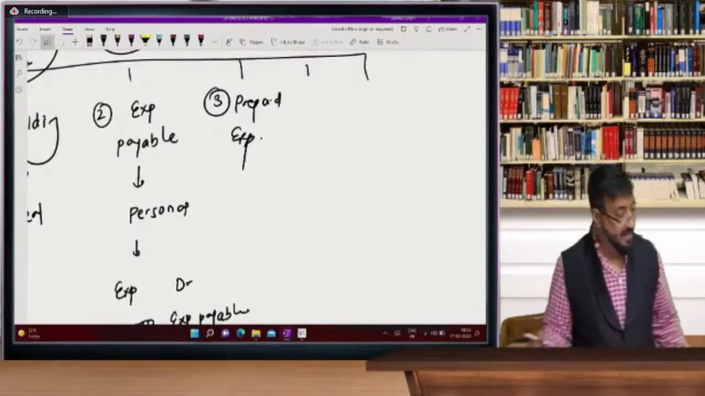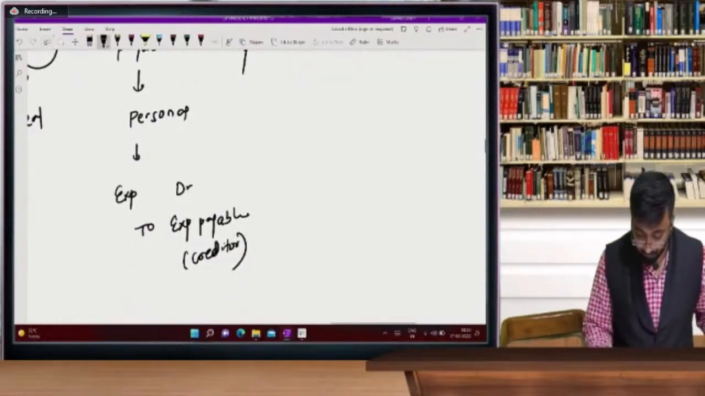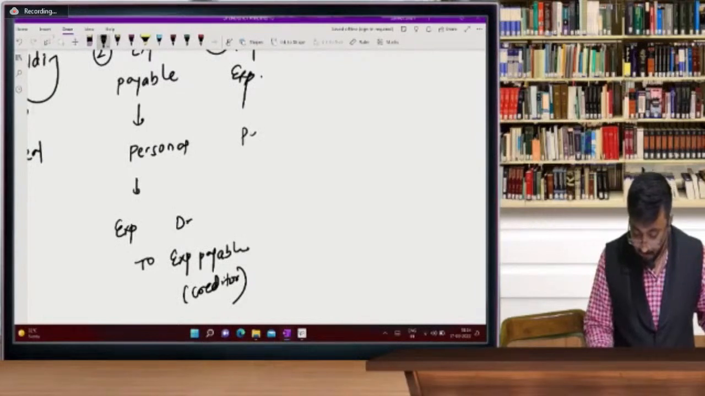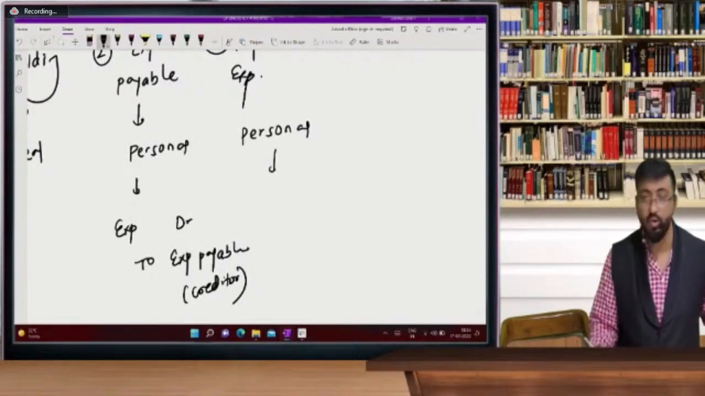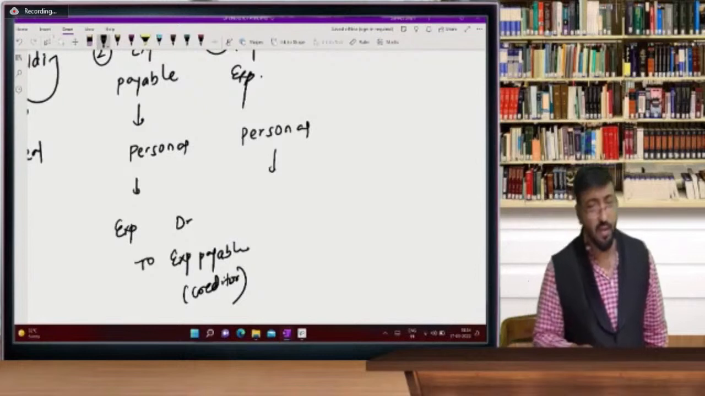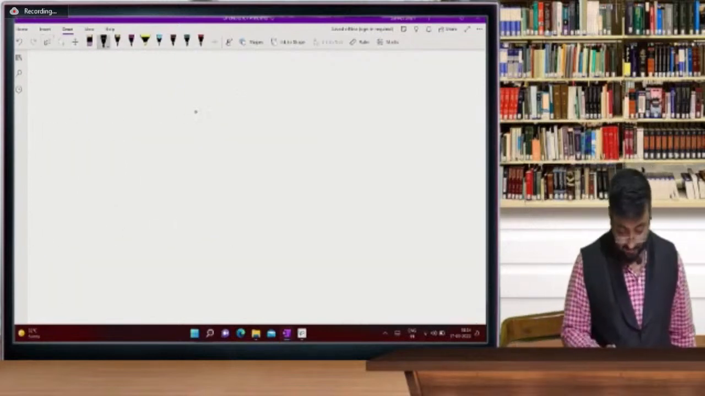Yes, prepaid expenses. What is the entry, sir? Prepaid expense is a personal account. Sir, can you give an example of prepaid expenses? Yes, beta, why not? Prepaid expenses. I will give you one example.